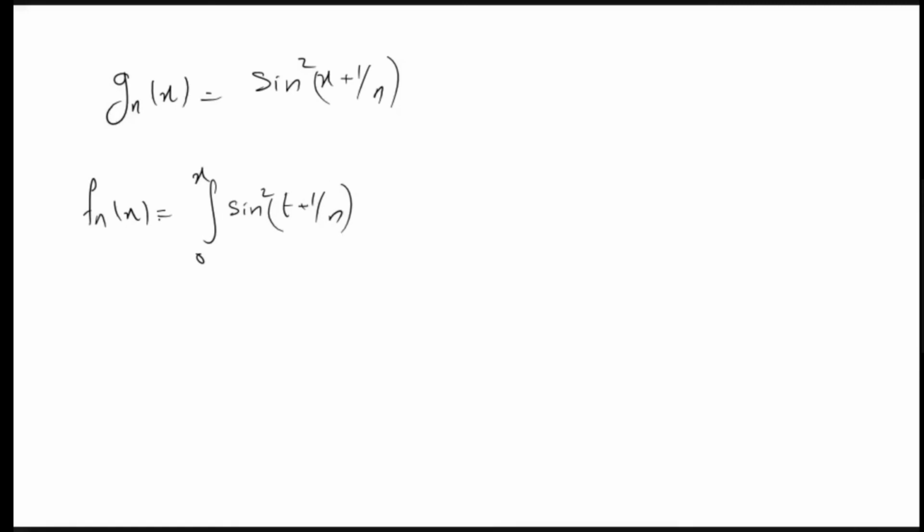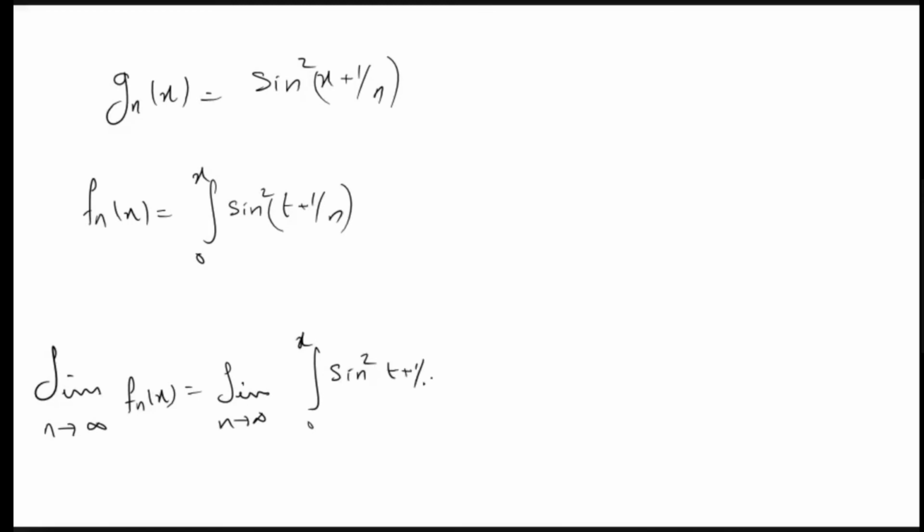So what can you say about whether this will converge or not for each n? We are not asked anything about g. We are asked only the convergence of Fn, whether it is uniform or point-wise. So first we can just think about the point-wise limit. What can you say about the limit as n tends to infinity of Fn of x? It is nothing but the limit as n tends to infinity of the integral from 0 to x of sine square t plus 1 by n.